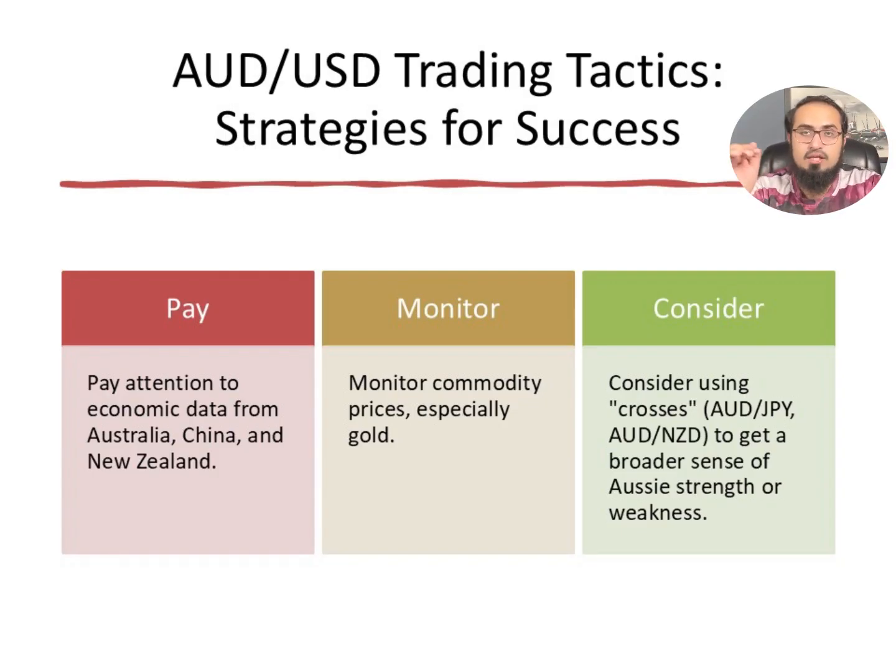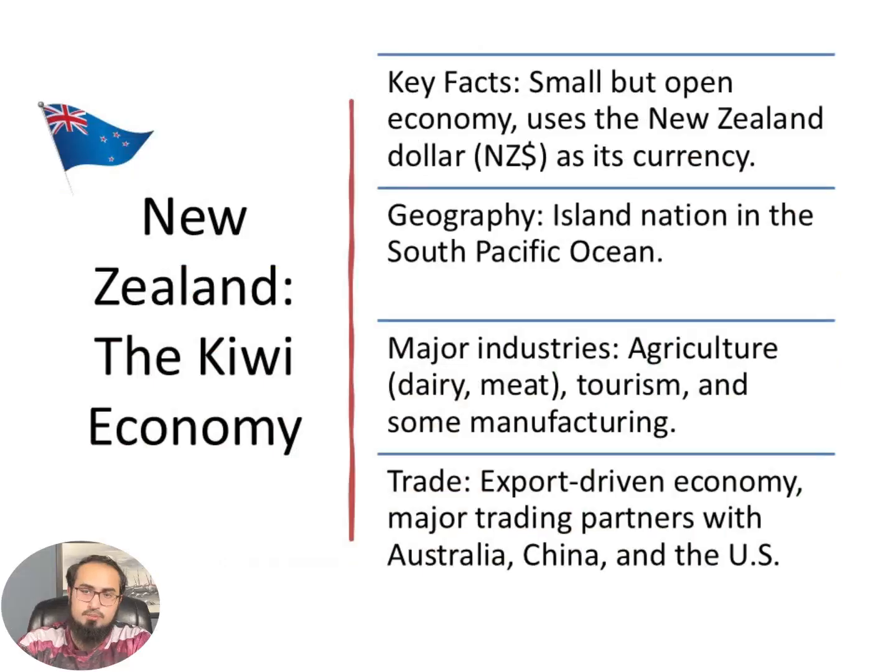Now, AUD/NZD is an interrelated economy. If AUD/NZD is rising, it means Australia's economy is doing well. If AUD/NZD is falling, it means Australia's economy is weakening. Now we come to the biggest milk exporter, New Zealand. It is a small economy, but it is an open economy. The New Zealand dollar is its currency.